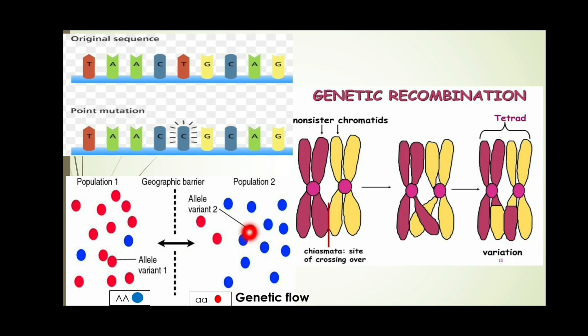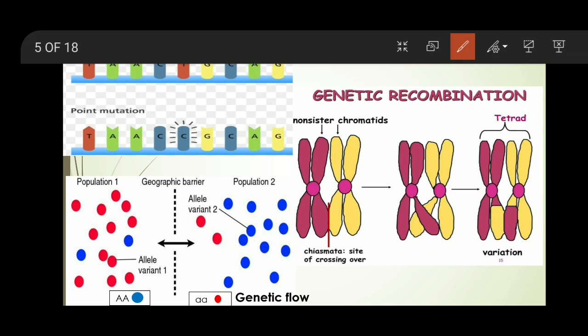Here you can see the example of our gene flow. This is one population and this is a second population. Here you see there are two different types of individuals because the two populations are different, so their genetic constitution is also different. Suppose this blue color has a genotype that is capital A, capital A, as you can see at the bottom, and this red individual has a genotype that is small a, small a.